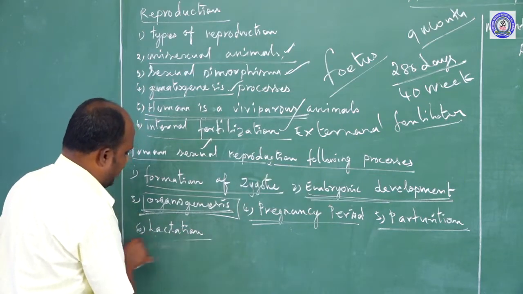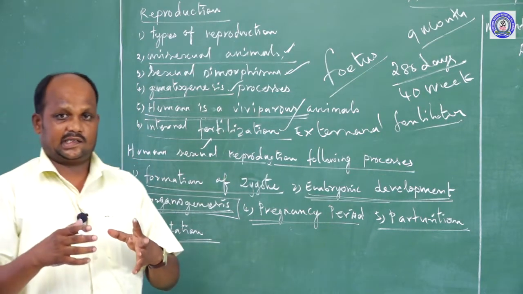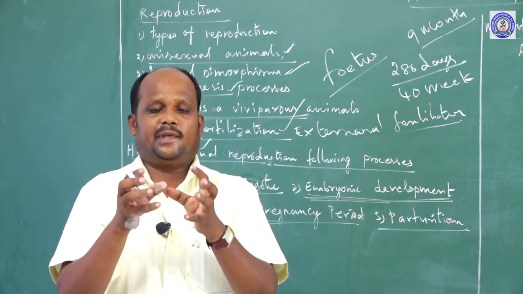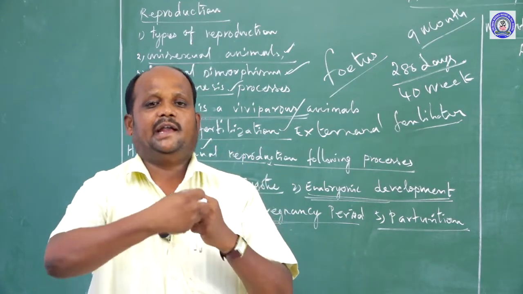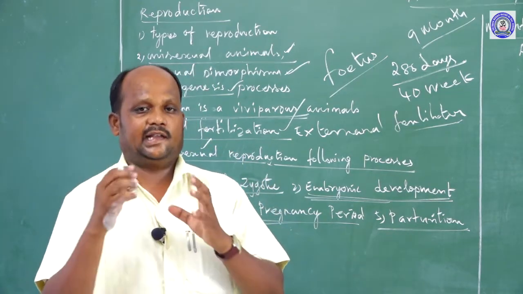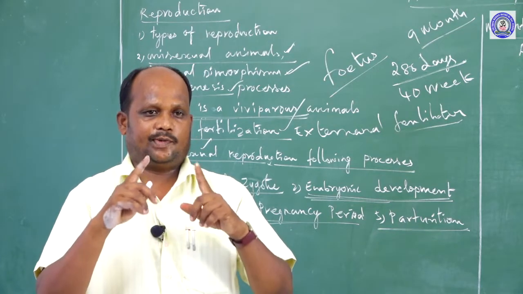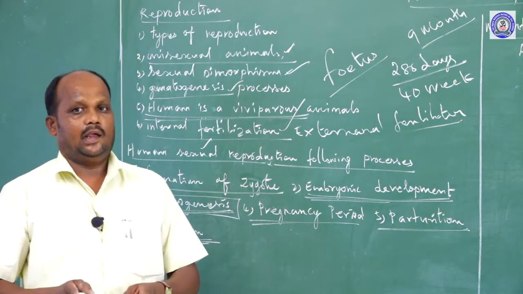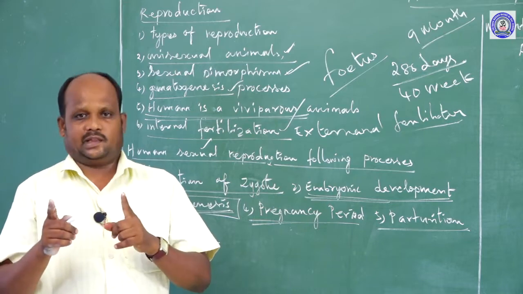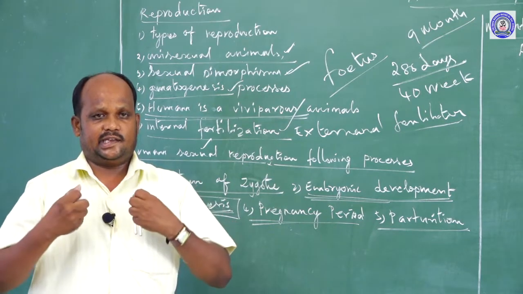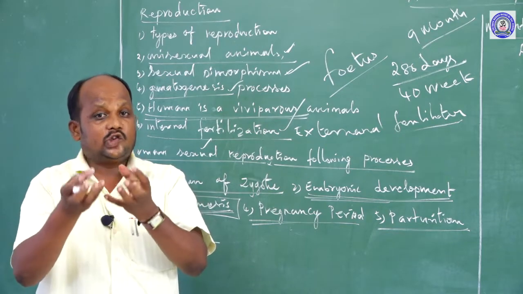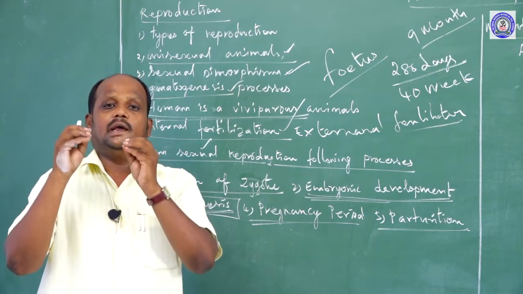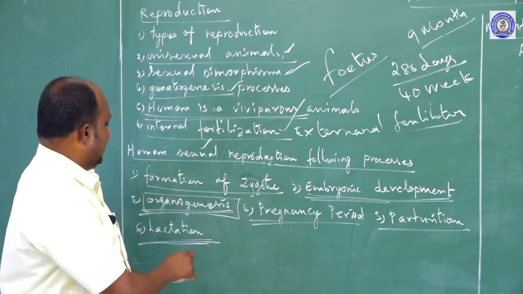Last one, lactation period. What is the lactation period? From the mammary glands, milk is manufactured and expelled out from the mammary gland. That is called the lactation period. The milk is provided to the newborn baby. A newborn baby should be fed for a minimum of 6 months, because then they will get more energy and high nutrients from the mother. It takes a minimum of 6 months, and they may take it from 6 months up to 1 year. That is the lactation period.